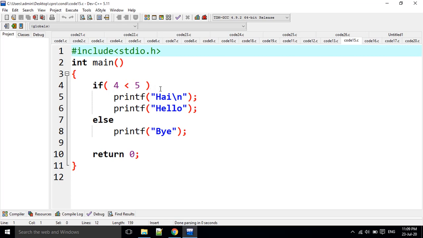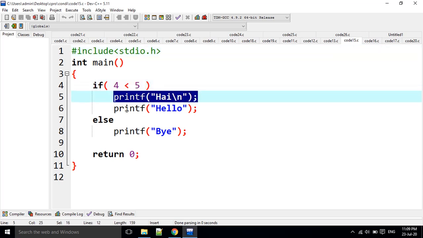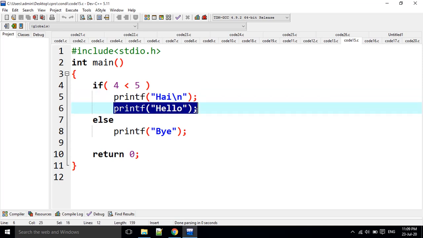Four is less than 5. Is it true? Yes, it is true. Then it is going to print hi, and there is one more print statement, hello. But when we are using a for loop, if, else, or while loop, if we are using multiple statements in a block, we have to maintain the curly brackets.